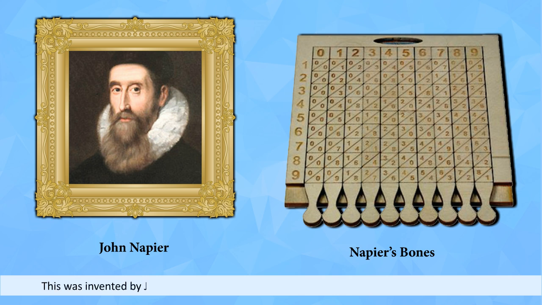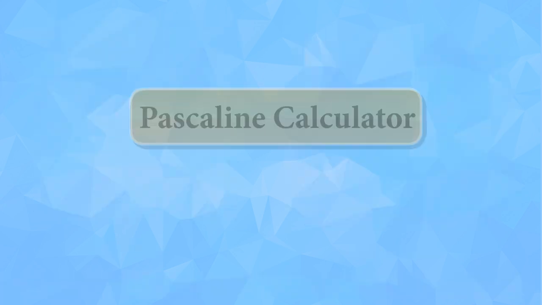Napier's bones. This was invented by John Napier in 1614. It was made up of rods with numbers marked on them. Besides addition or subtraction, it was also used for multiplication and division.